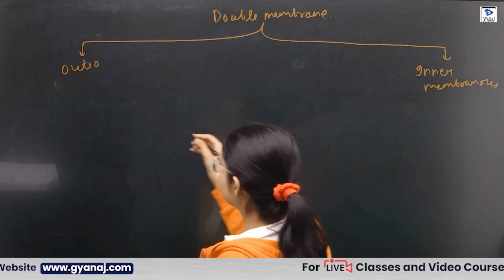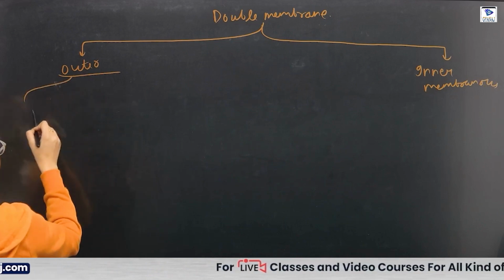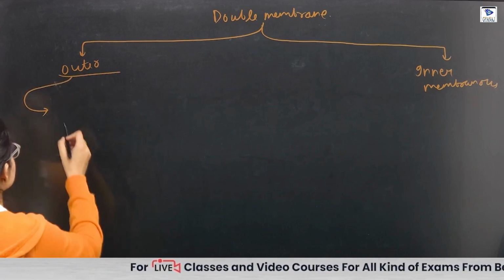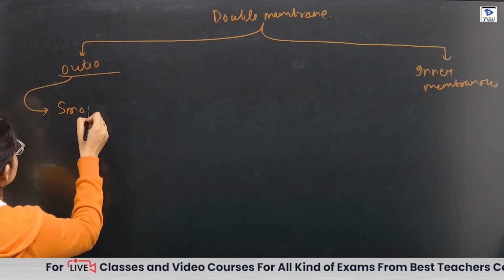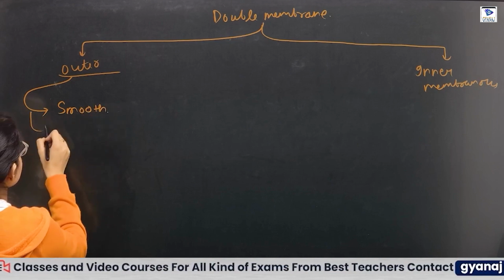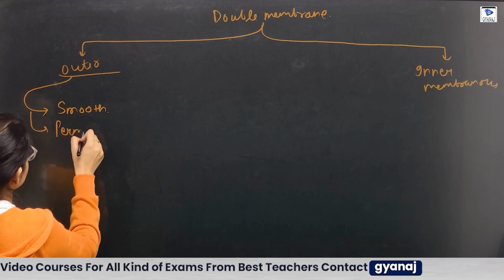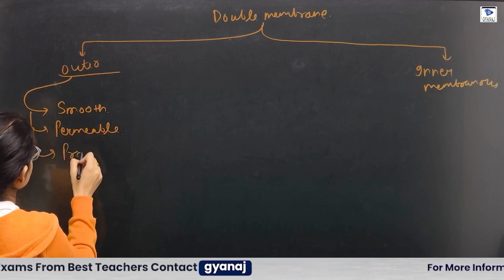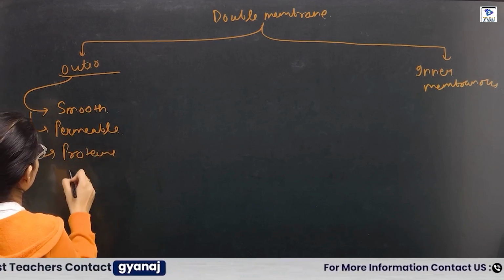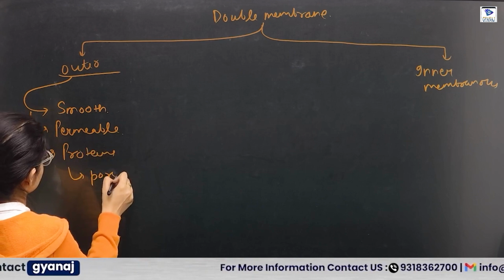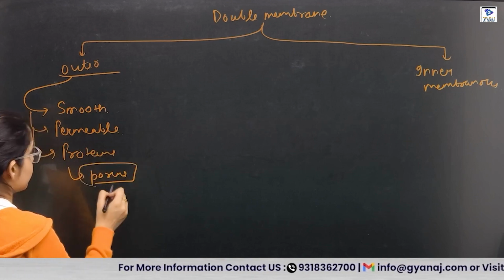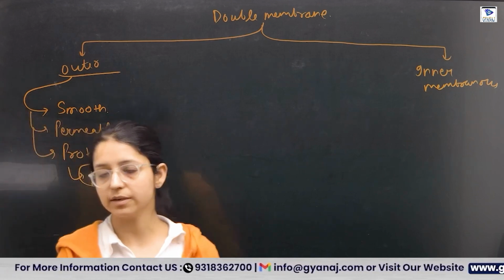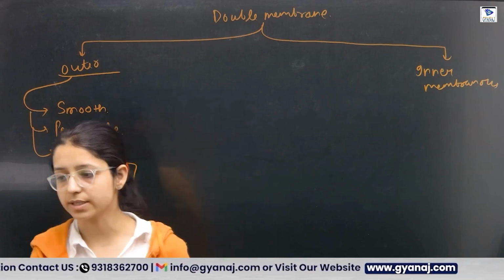Now the outer membrane. The outer membrane is smooth. It is permeable. On the outer membrane, proteins in the form of porins are present for the exchange of the material from inside to the outside.